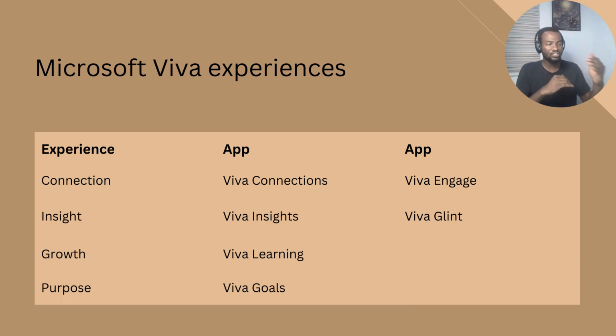So now, each of these experiences has its own applications. For the connection experience, we have Viva Connections and Viva Engage. For insight, we have Viva Insights and Viva Glint. For growth, we have Viva Learning. And for purpose, we have Viva Goals. And as I've said earlier, there are other new applications which have been introduced by Microsoft as regards having a good employee experience. In the coming slides, we will be talking about each of these experiences as we proceed.